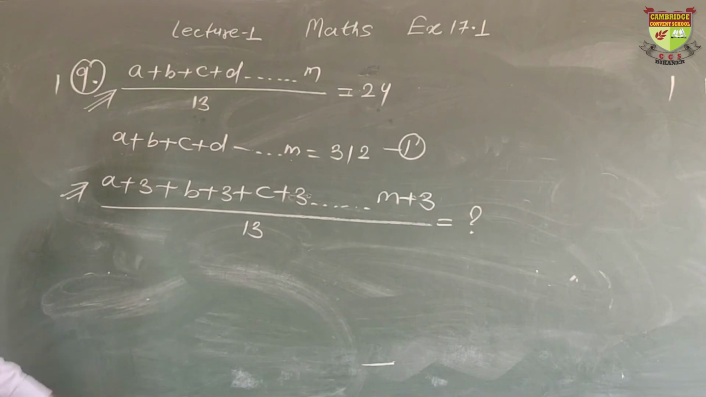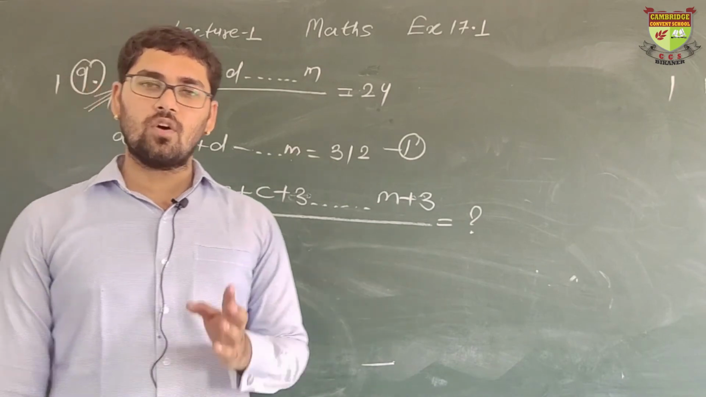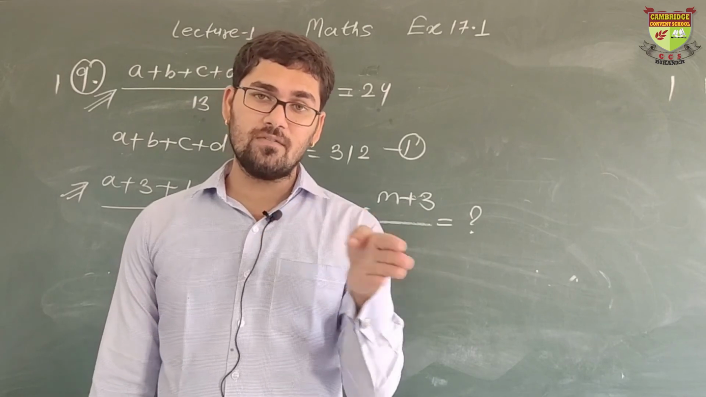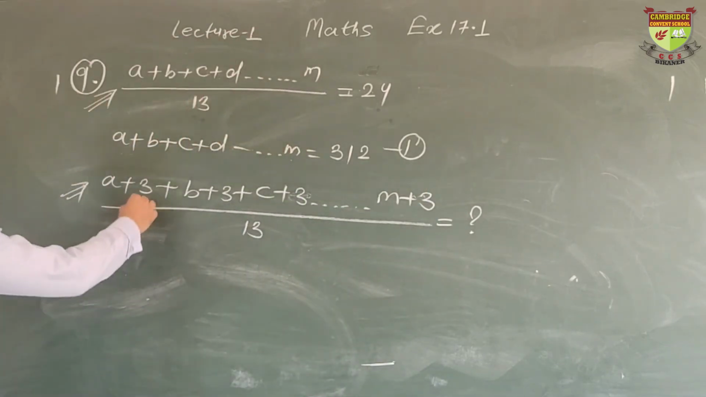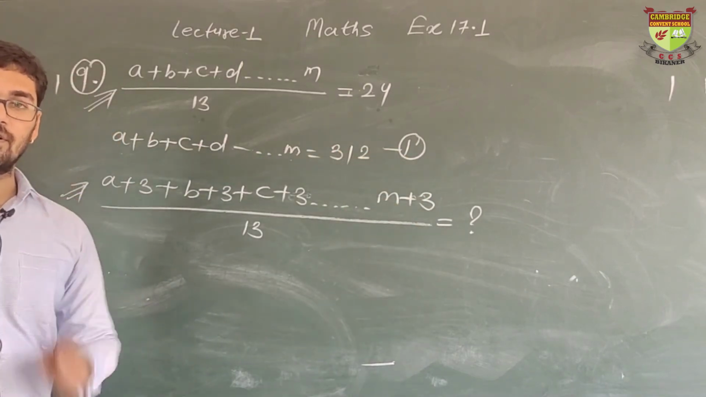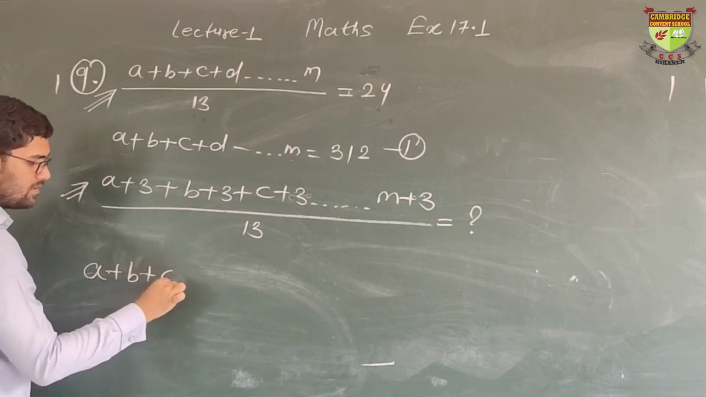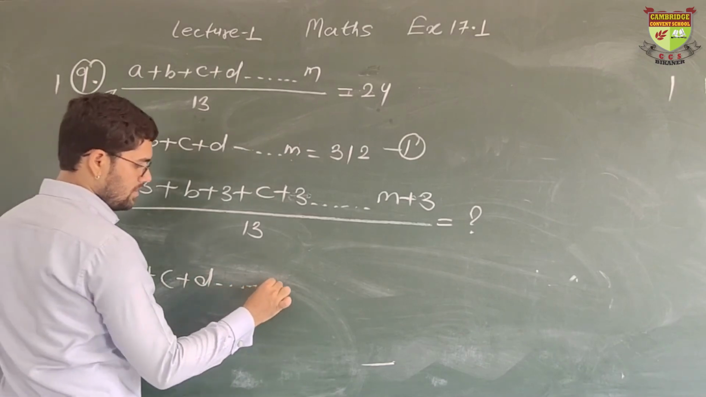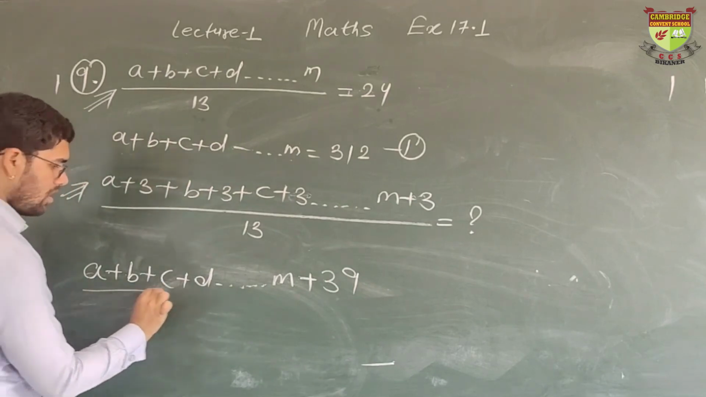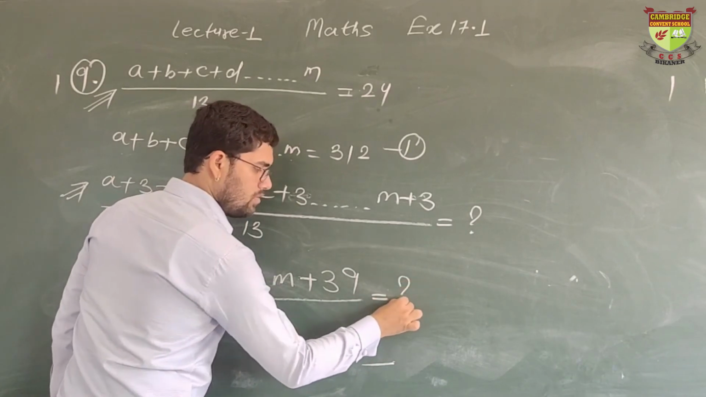Okay. Now see, there is 3 plus 3 plus 3, and how many times? 13 times there are 3, because we have added 3 in every number. Total there are 13 numbers, meaning 3 will be added 13 times. So 3 plus 3 plus 3, 13 times, when we add 3, what will we get? We will get 39. I am writing it, the remaining the same, A plus B plus C plus D up to M plus 39, upon 13 equals, we have to find out.